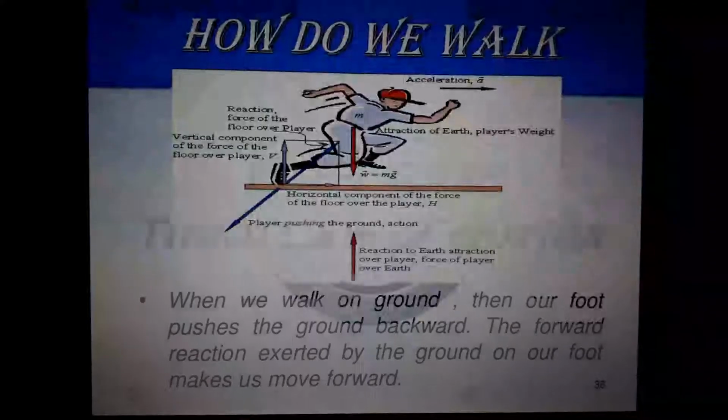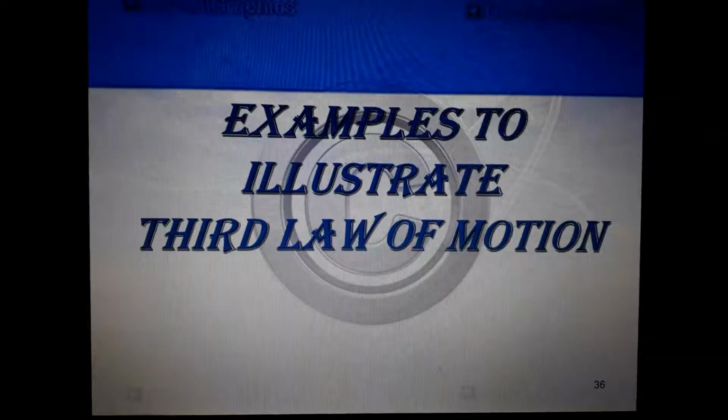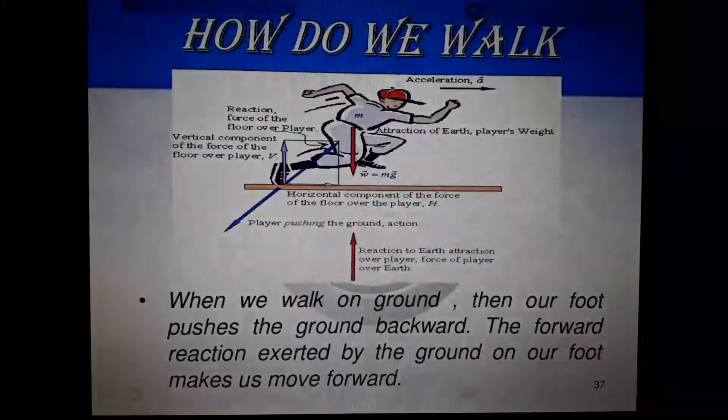A simple example is bouncing a ball. How does the ball bounce back? If we put a rubber ball down, it bounces back. Understand? Going down is the action, bouncing back is the reaction. That means an equal amount of force is being applied by the floor on the ball also. That's why the ball is bouncing out. By giving examples, you will understand.